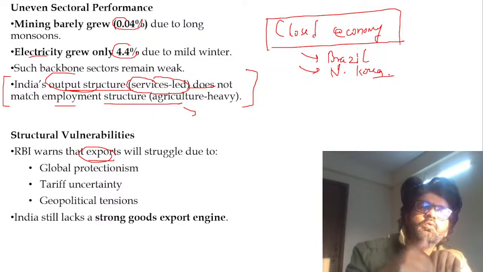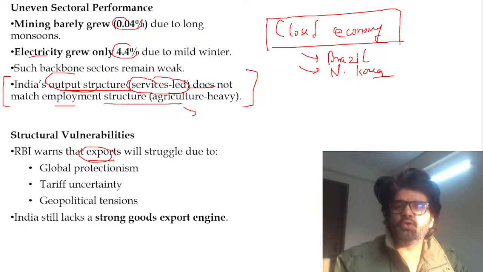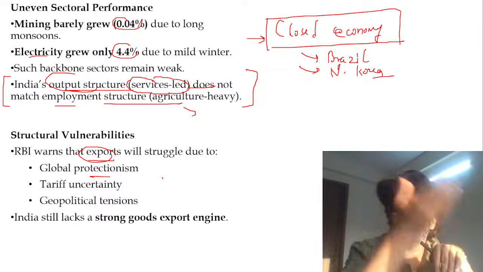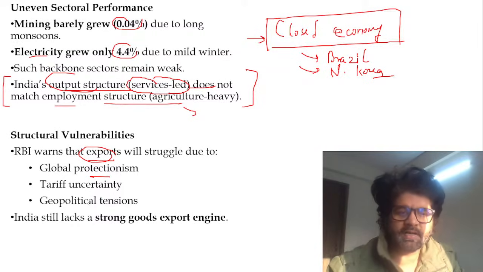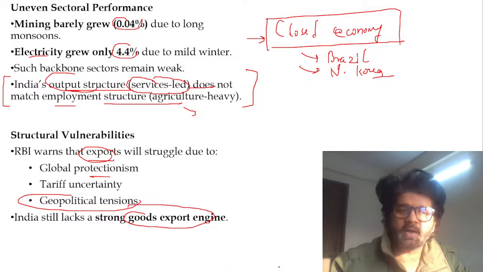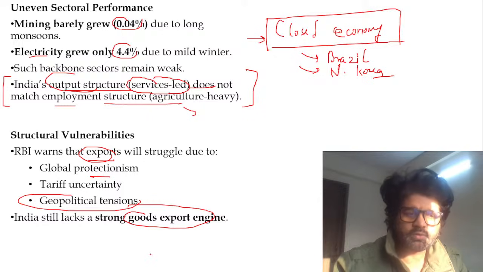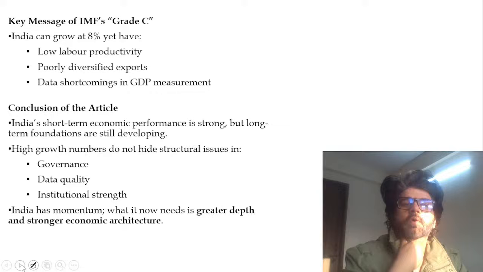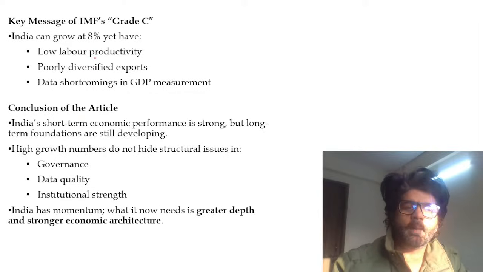So now more and more countries are looking inward. They are going towards being a closed economy. That is protectionism: imposing too much tariff on imported goods, tariff uncertainty, geopolitical tension. So we need to diversify our export market. That's what this article is also saying. So there are lacunas, deficiencies in how our institutions are performing. Key message of the IMF's Grade C: update your data.